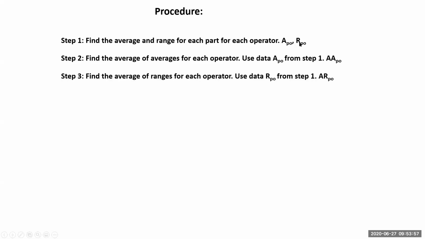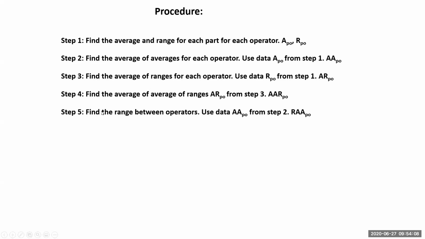It's the average of these ranges we are finding out. And then find out the average of average. See, the value is from step 3, right? We are finding out average of averages. Step 5 is find the range between operators. Use data AAPO, this one. So the range for this, average for these values, we are finding out in step 4. Average for this, we are finding out in step 4, which is AA, RPO. And the range for this second step answer we are getting as RA, APO, right?